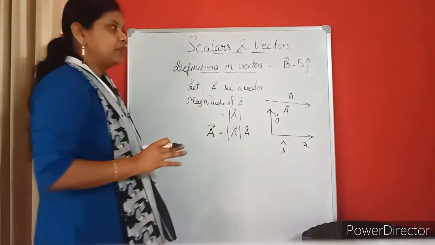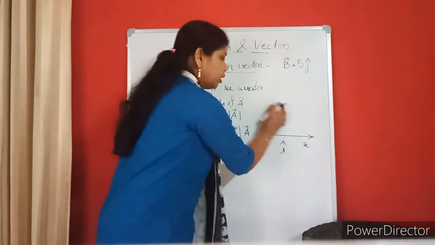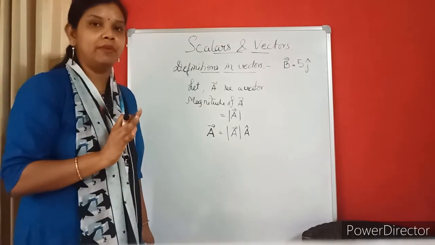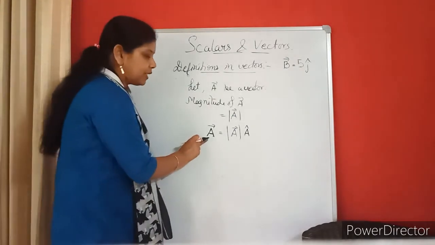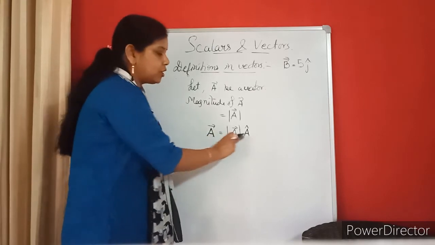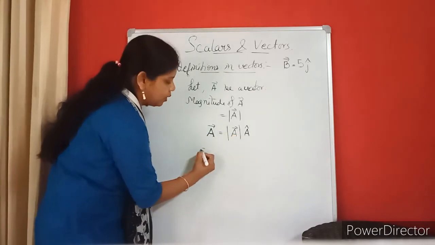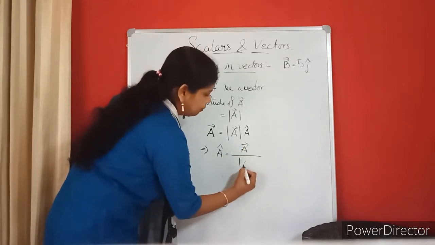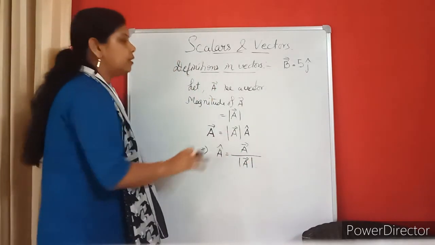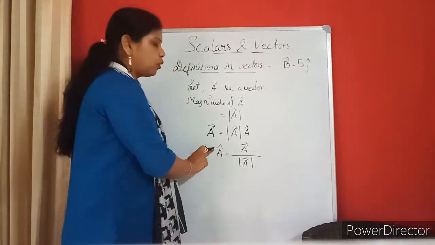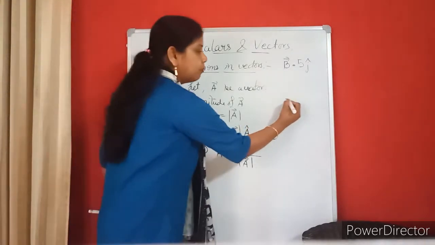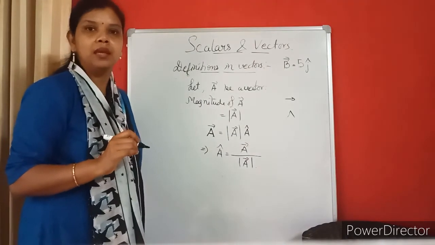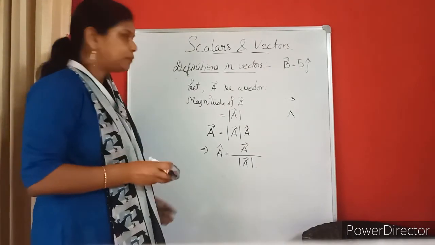Just remember, unit vectors are vectors whose magnitude is 1 but which have a specific direction, the direction of the given vector. So what is the given vector? A is the given vector, so what is the direction? I have represented it by A cap. So I can write A cap equals A vector divided by A magnitude. So this is a unit vector. Remember, it is not a bar, it is a cap like this. So we call them A cap, N cap, I cap, J cap like that.